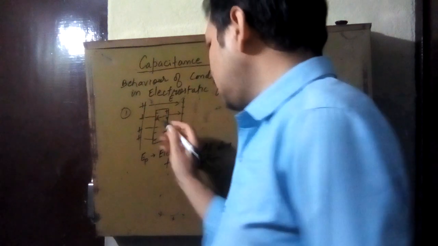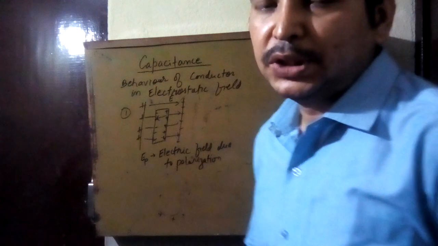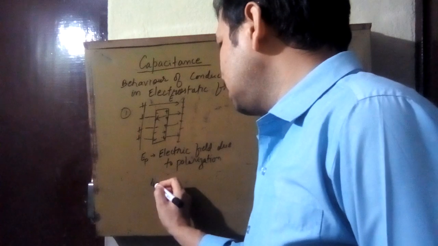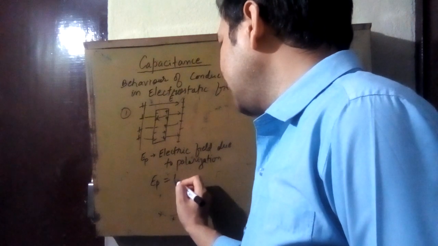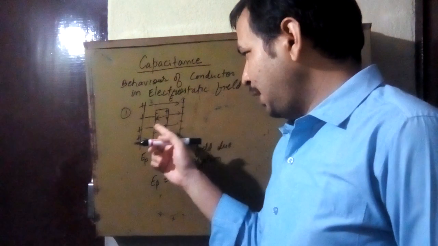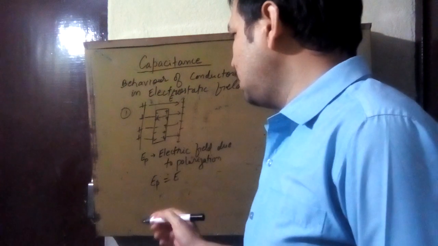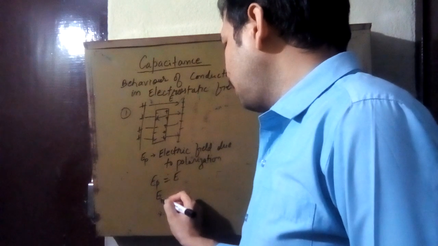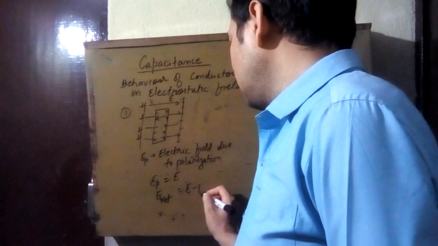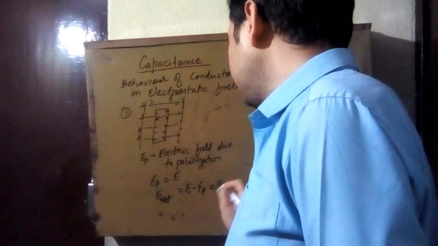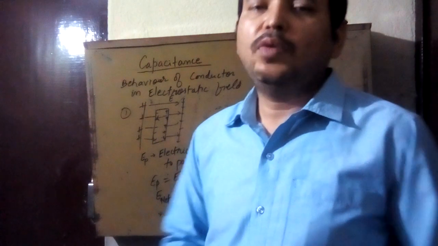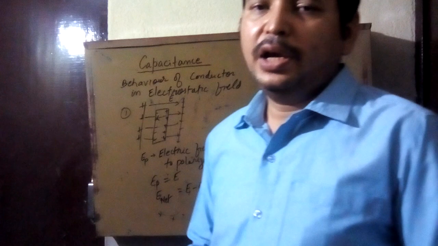Now it is a property of a conductor that this movement of charge continues till the electric field due to polarization becomes equal to the external electric field. So when this electric field due to polarization becomes equal to the external electric field, then what is the net electric field inside the conductor? That is 0. So there is no electric field inside the conductor when it is placed in an electric field.